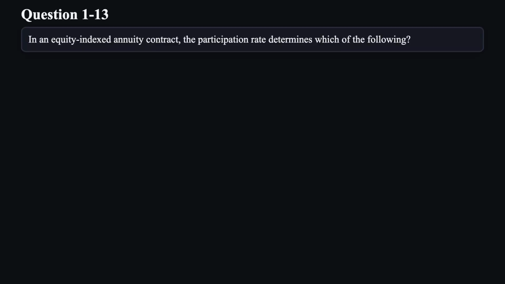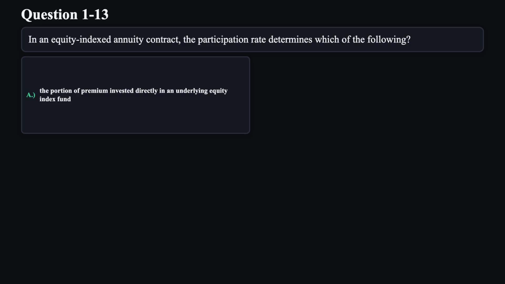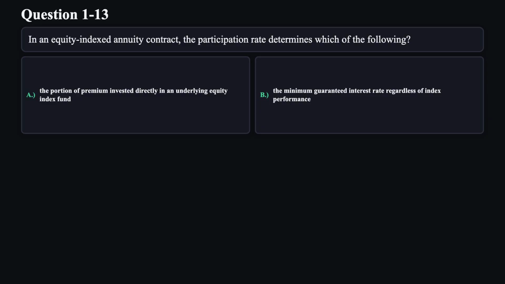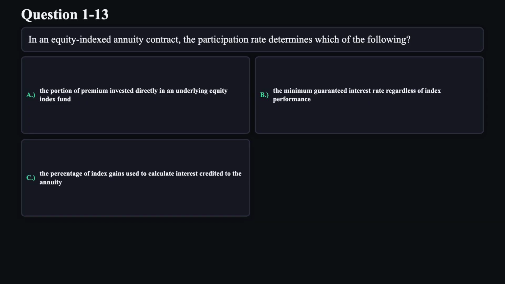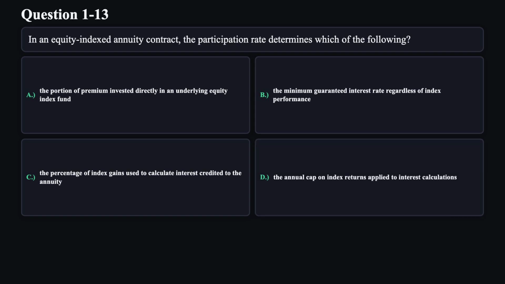Question 13. In an equity-indexed annuity contract, the participation rate determines which of the following? A. The portion of premium invested directly in an underlying equity index fund. B. The minimum guaranteed interest rate regardless of index performance. C. The percentage of index gains used to calculate interest credited to the annuity. D. The annual cap on index returns applied to interest calculations.